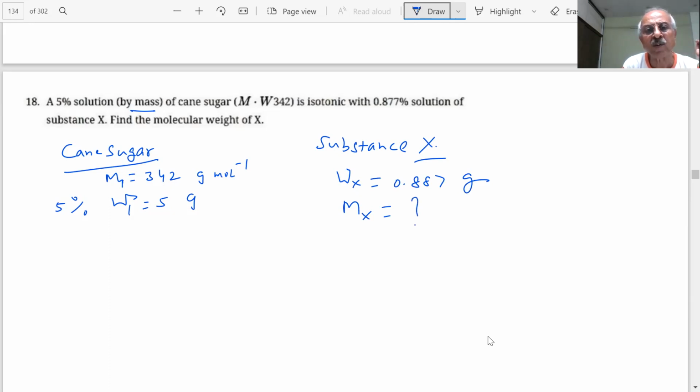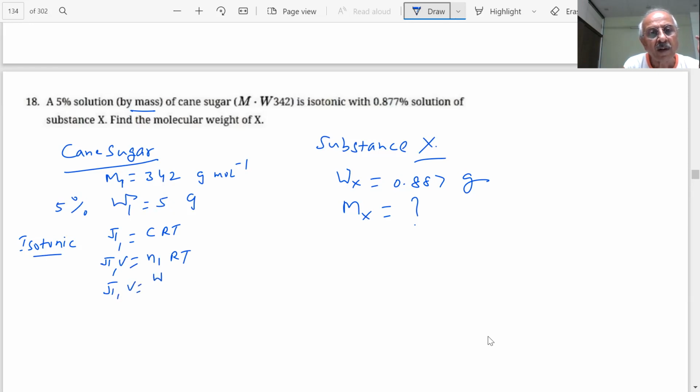What do you mean by isotonic? Isotonic means that it has the same osmotic pressure. Osmotic pressure pi1 is given by the formula pi equals CRT, so pi1 V equals n2 RT, n1 RT. What is n1?